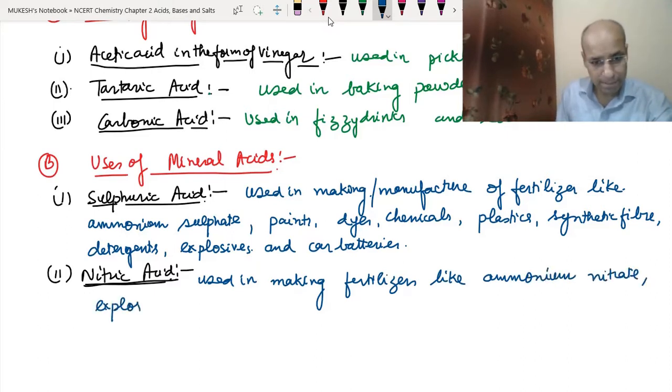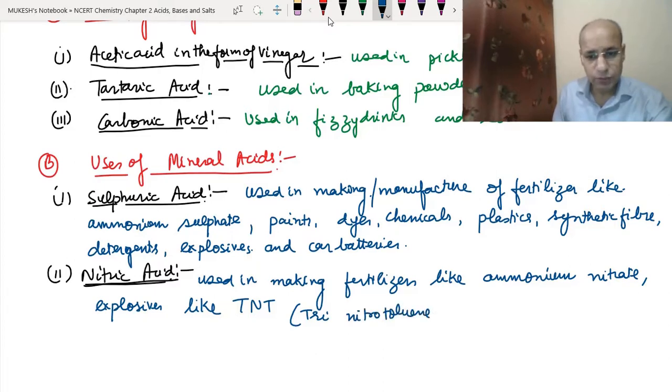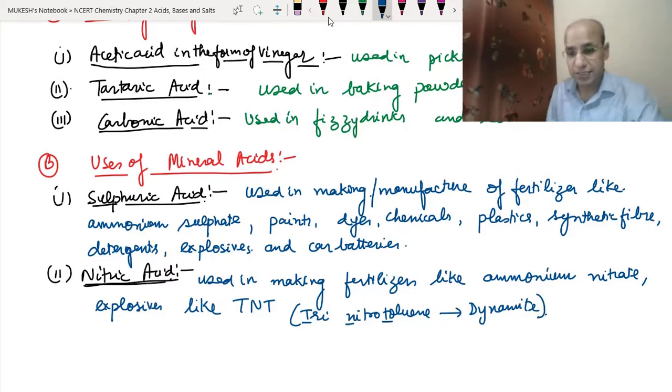explosives like TNT. The full name of TNT is trinitrotoluene, so this is T, this is N, this is T. This is also known as dynamite, which was invented by Alfred Nobel, in whose name the Nobel Prize is given.